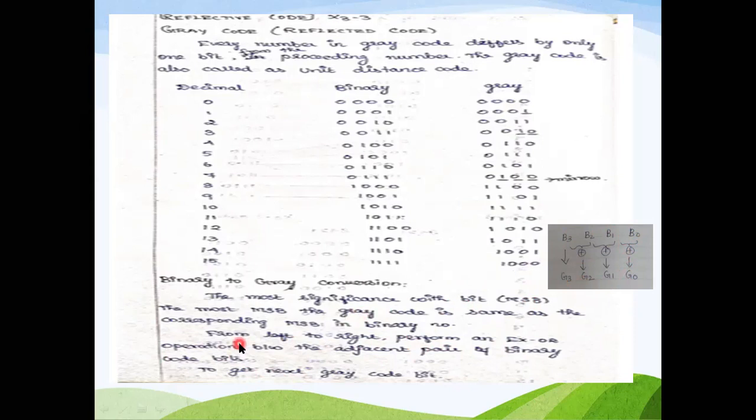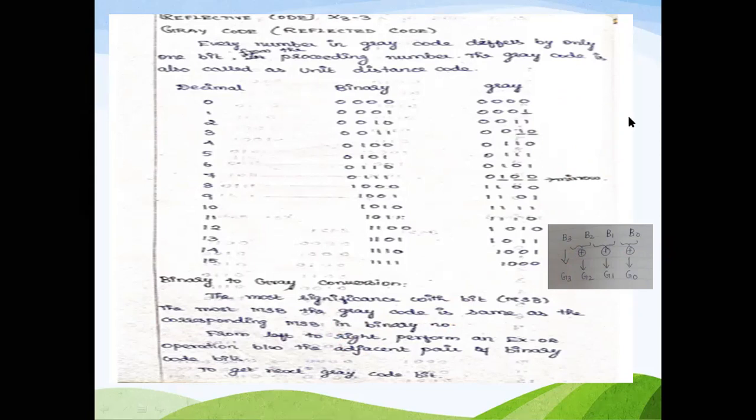Okay, about the XOR operation, we already know it. If we have the same bits to be XORed, the answer will be 0. Different bits will have the answer as 1. That is, an odd number of ones will have the answer as 1, and an even number of ones will have the answer as 0. That can also be interpreted like that. So that is the XOR function, and this is how we can convert binary into gray.